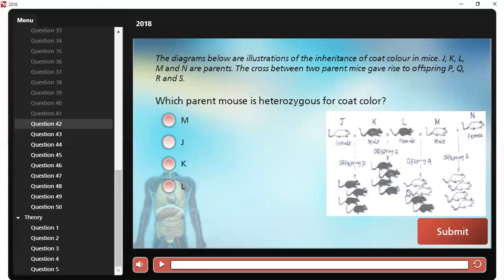The cross between two parent mice gave rise to offspring P, Q, R, and S. Which parent mouse is heterozygous for coat color? Sorry about the mispronunciation of the name, but the correct answer is L.